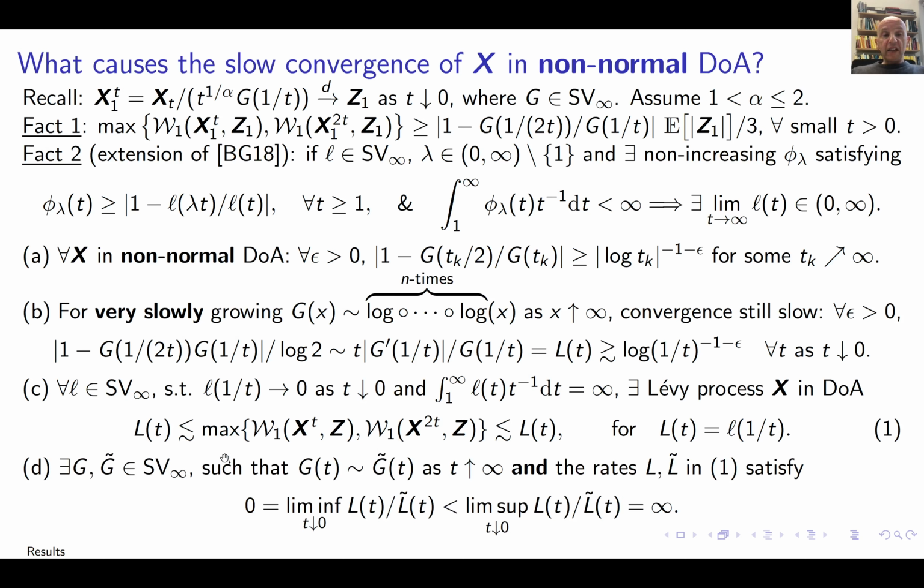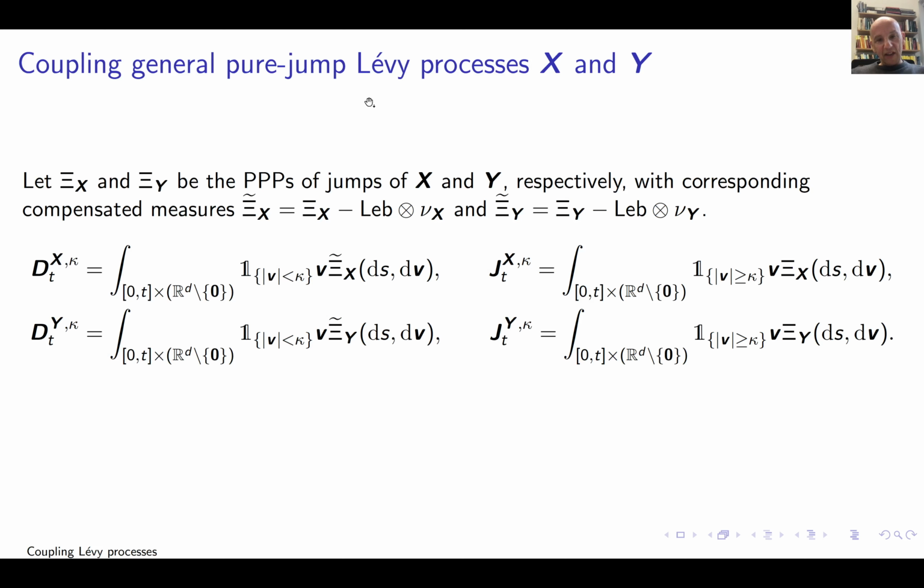And finally, another thing that comes out of this analysis is that if you fix a process and you take two different slowly varying functions that are asymptotically equivalent, the rates may be vastly different. So the rates, this one is sometimes much smaller than this one, and sometimes much larger, because of this. Okay? So you can change the rate of convergence. You see, the fact that you're in a domain of attraction really just tells you that such a G exists, and this G is determined only asymptotically. But if you change how you approach this asymptote, you can change significantly the rate of convergence of this process to its attractor. Okay, so that's about lower bounds.